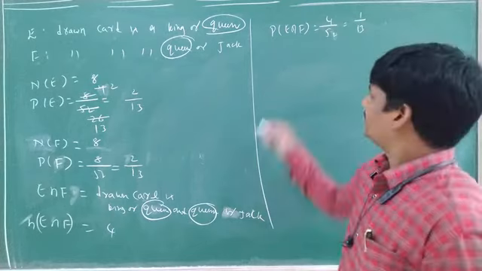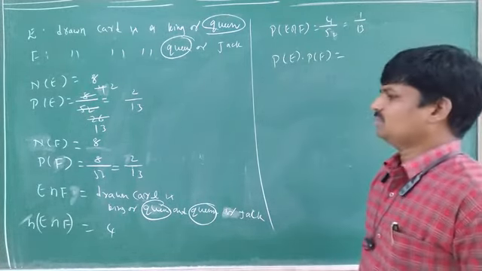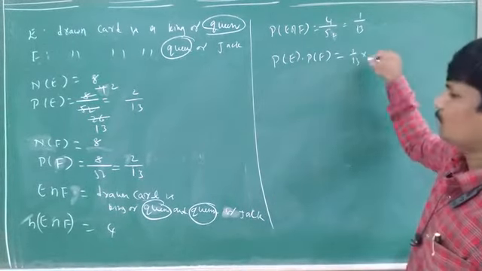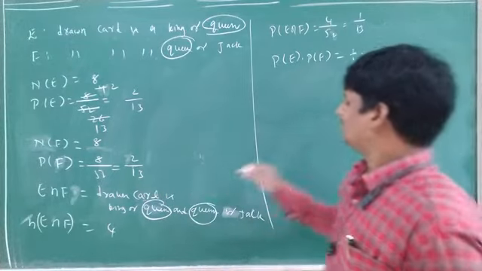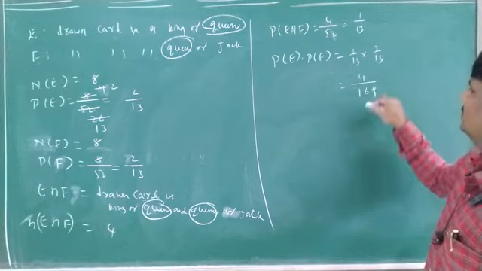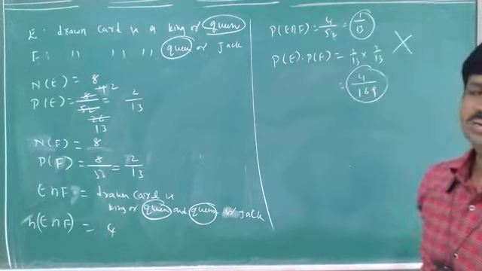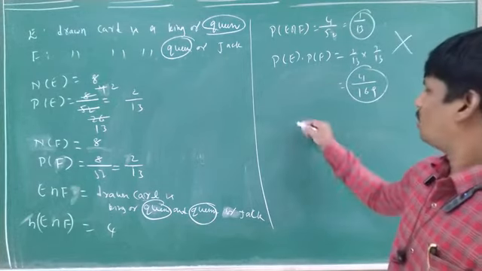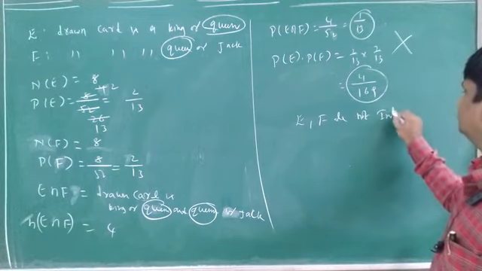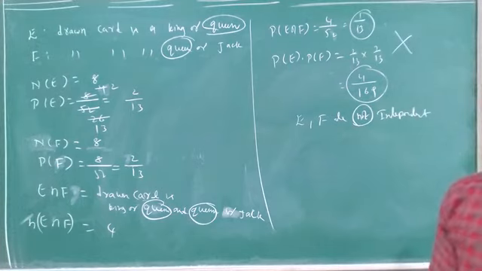Right? So now next, what do we have to verify? Probability of E into probability of F. What is the probability of E here? 2 by 13. Probability of F? 2 by 13. What is it? 4 by 169. Is it equal to this 1 by 13? No, wrong. So both are not equal. So what do you say here? E, F are not independent. Both are not independent.